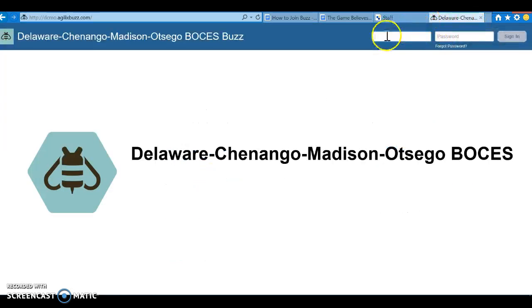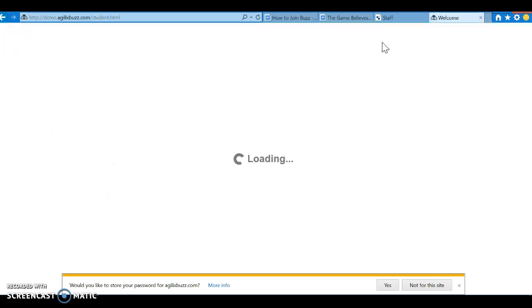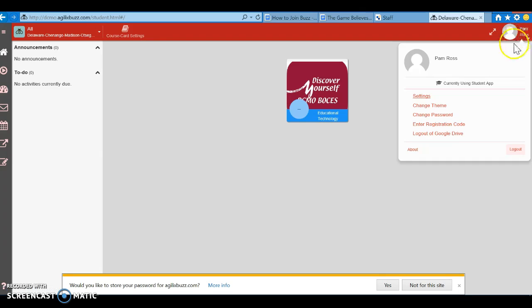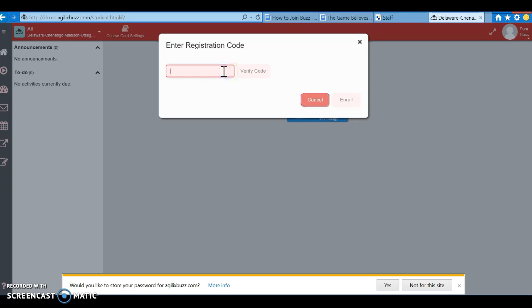then you're going to log in to your account, and I'm going to log in as Pam Ross and sign in. Once you're in, you're going to go over to where it has your name. You will not see the course here. I've already logged in as her before and signed up, but you're going to go to Pam Ross over here and click on this. Then you're going to enter a registration code. And the registration code is FC15PM.